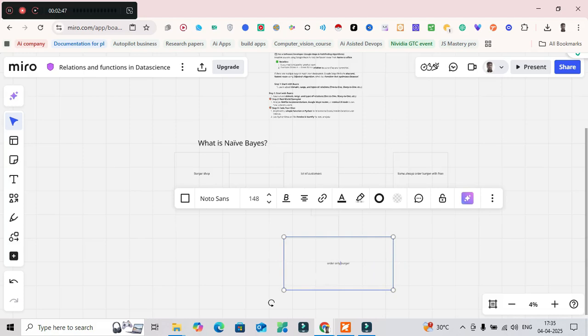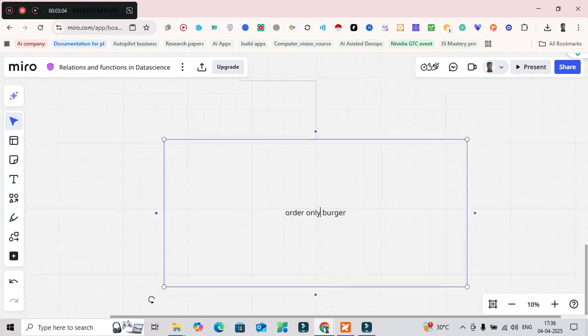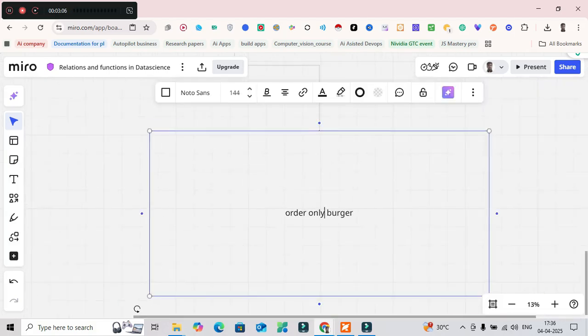Let me enlarge it. Only burger, and some customers who order both. One day a new customer walks in.